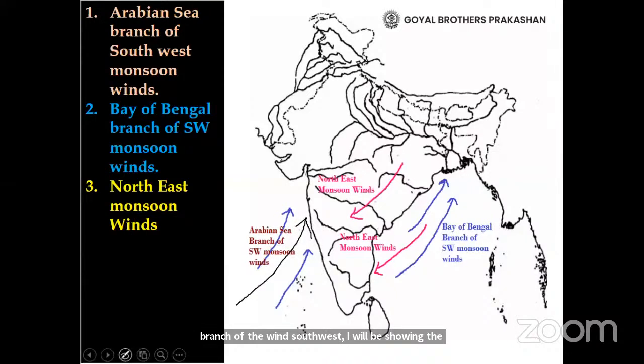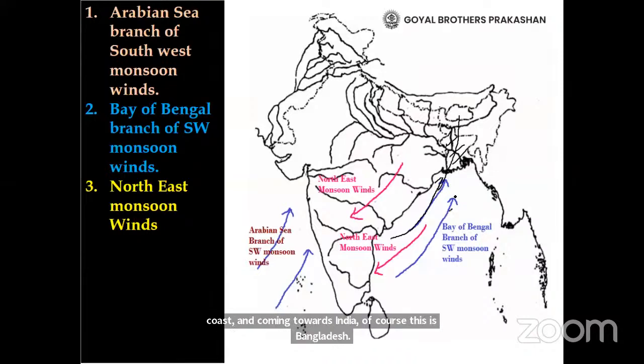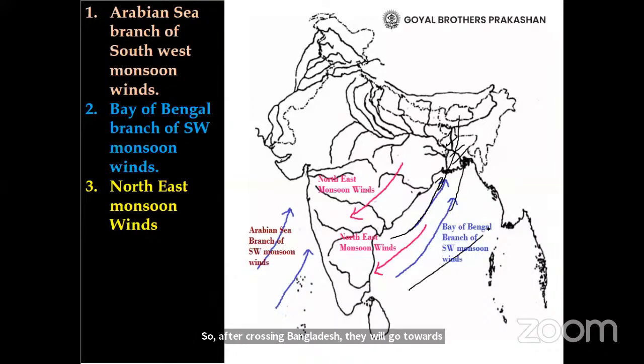This is the Arabian Sea. While showing the Bay of Bengal branch, we have to draw this line almost parallel to the eastern coast and coming towards India. Of course, this is Bangladesh. So after crossing Bangladesh, they will go towards India only. Please don't ask the children to draw randomly anywhere; the arrow should be pointing towards India.